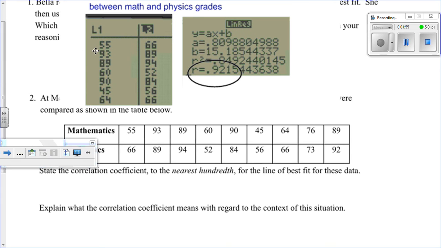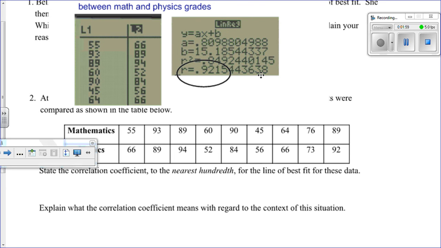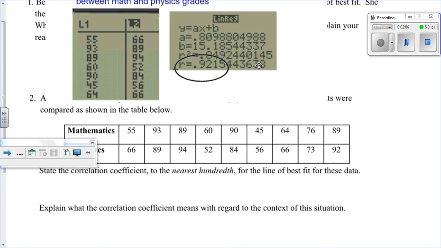Well, the question was, state the correlation coefficient to the nearest hundredth. So to the nearest hundredth, it would be 0.92, and we would round down, so it would just be 0.92. And the next question would be, what does the correlation coefficient mean in this situation? Well, here's what it means.